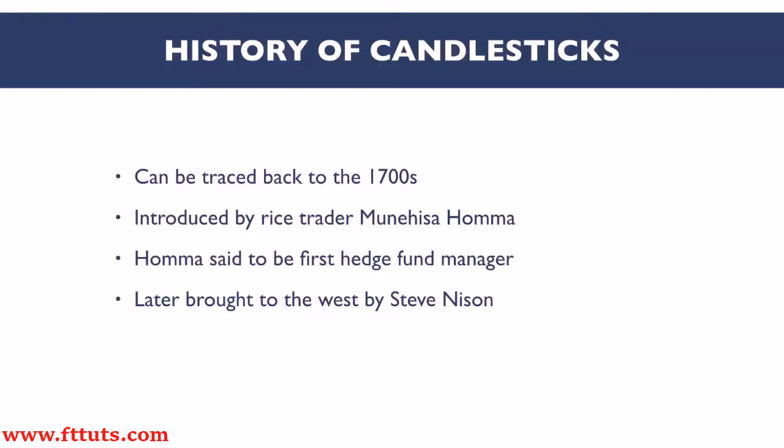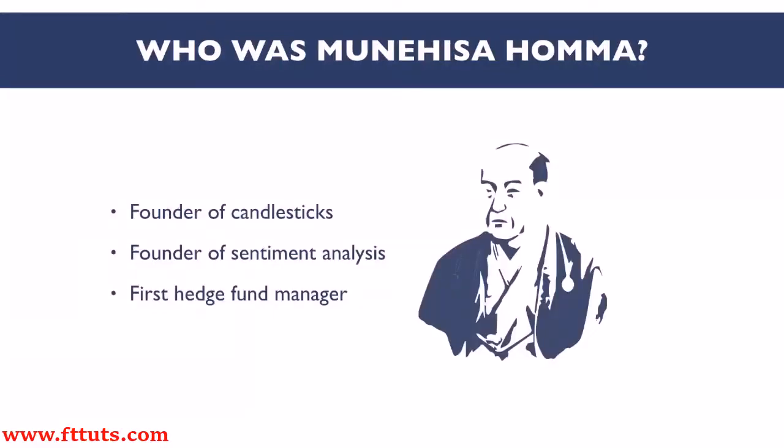Later on, Steve Nison is generally considered as the person who brought candlestick charting to the West. So who was Munehisa Homma? Well, Munehisa Homma was also known as Sokyu Homma. I don't know if I've said that right, but in most technical analysis books, he's simply described as a rice merchant who took careful note of price ticks in predicting how future trade prices might happen.